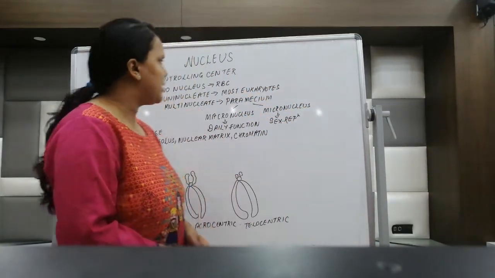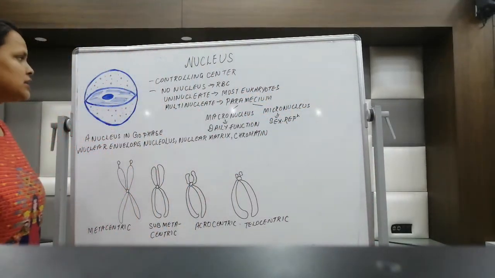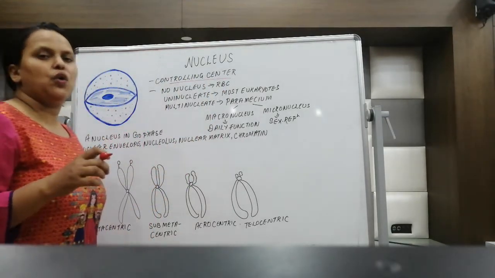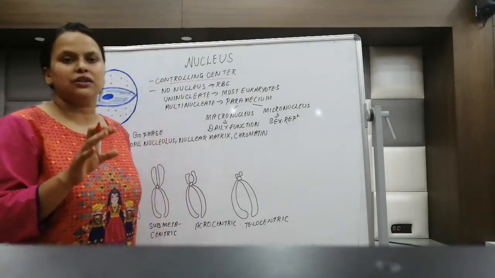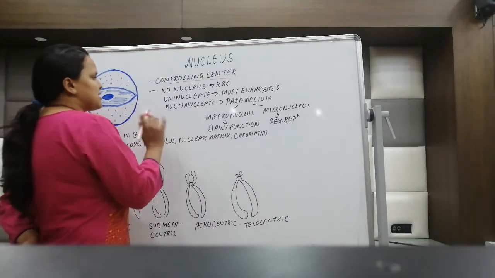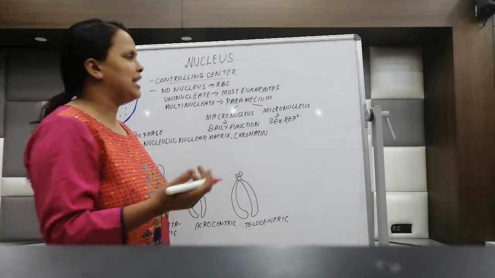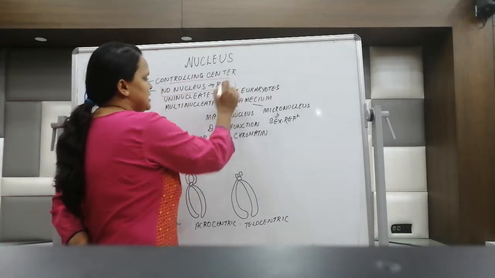So we'll start the topic nucleus. First of all, what is a nucleus? It is the controlling center of the cell. It controls the overall function of the cell. Next part: sometimes there could be no nucleus inside the cell, as in mature RBC.